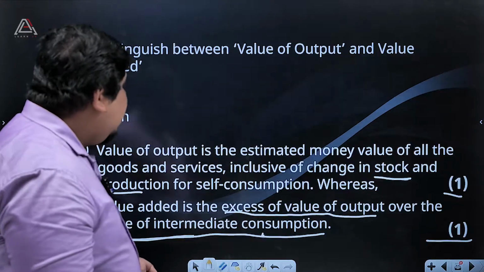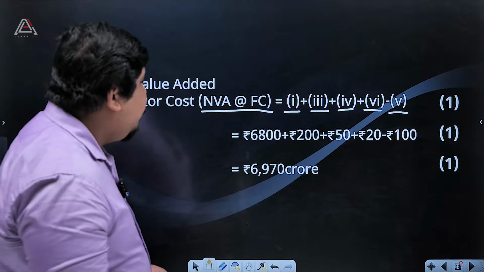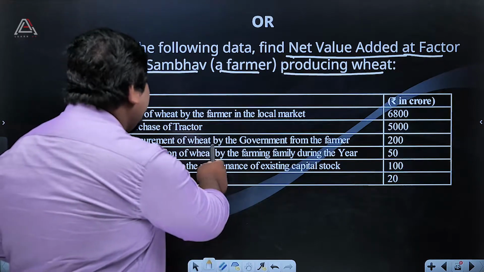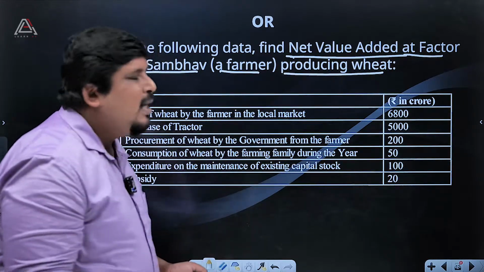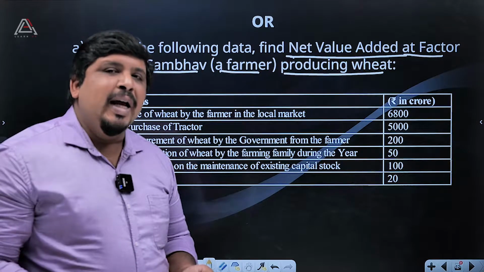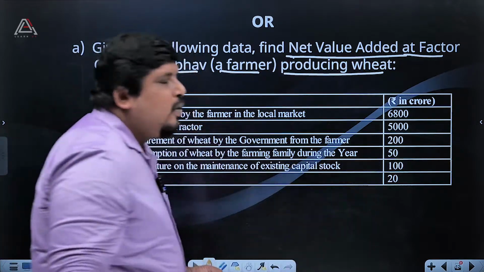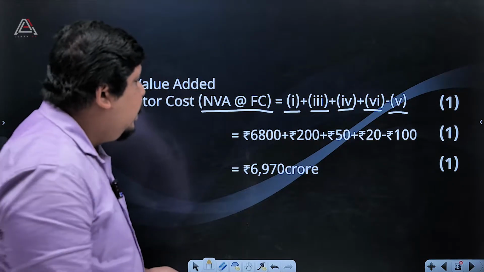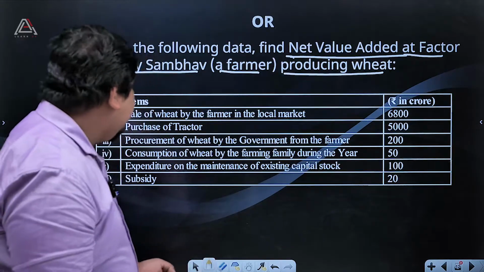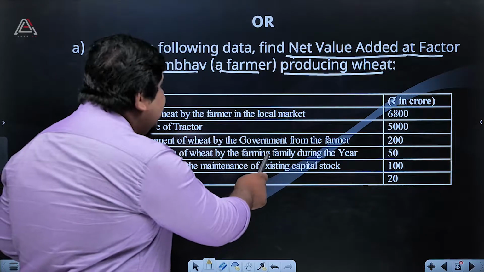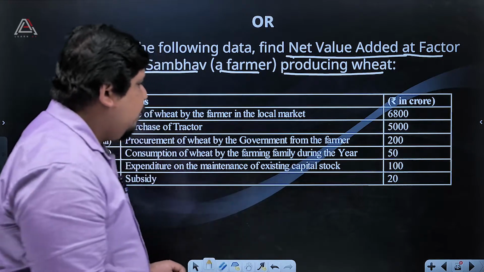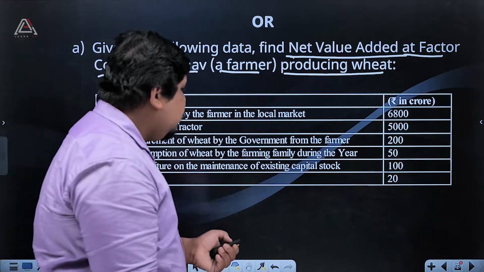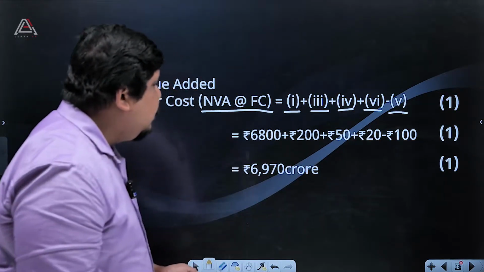Then another thing we can say that the third one is included. What is third one? Procurement of wheat by the government from the farmer. The government purchased wheat and they paid 200 crores. So that is added, 200 crores. Then fourth one. What is fourth one? Consumption of wheat by the farming family during the year, that is 50 crores. That is added.